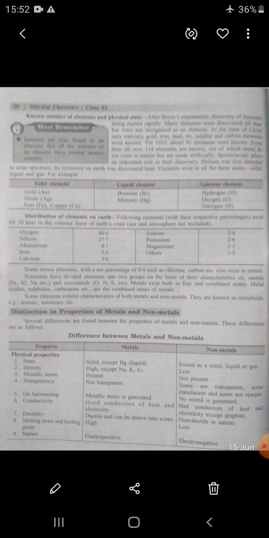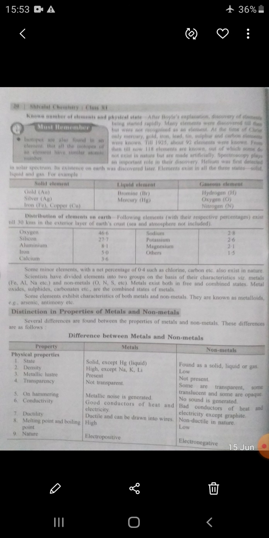Oxygen 46.6%, silicon 27%, aluminium 8.1%, iron 5.0%, calcium 3.6%, sodium 2.8%, potassium 2.6%, magnesium 2.1%, other 1.5%. Means oxygen, silicon, aluminium, iron, calcium, sodium, potassium, magnesium.